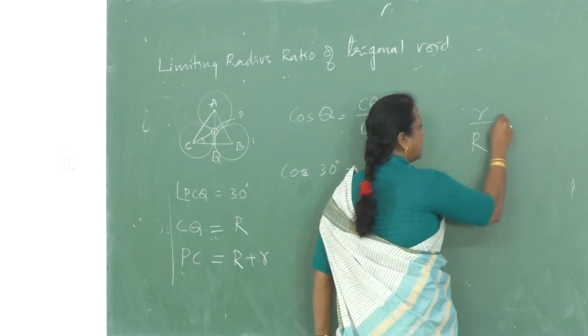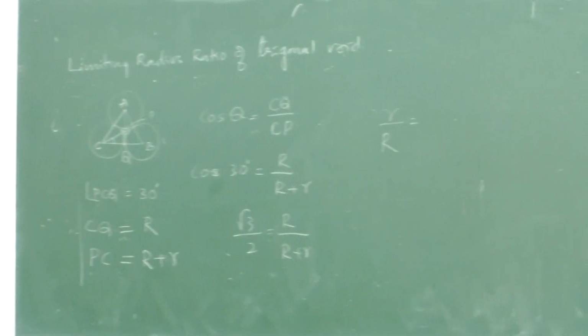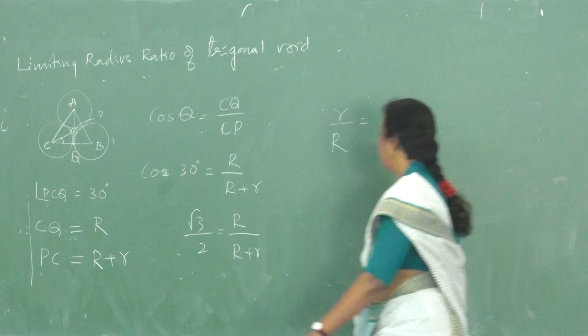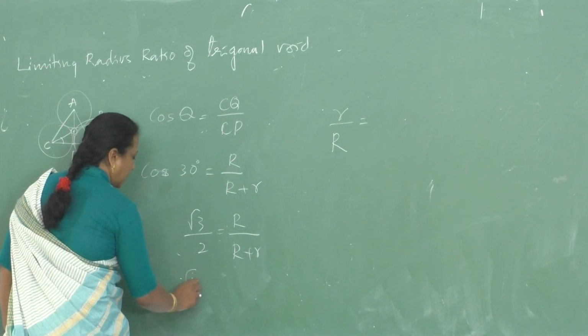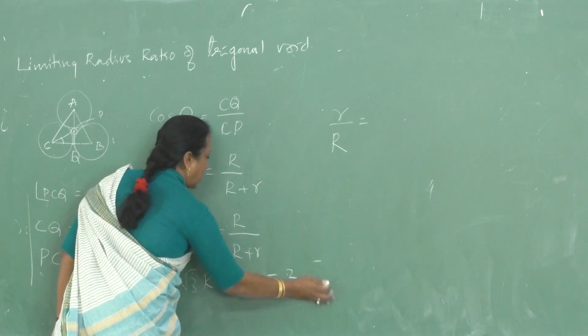r by capital R is equal to, simplify, everyone do it, those who haven't done it, do it. That is the maximum limit of the what? Void size, cation size. The cation should not be less than that size. 0.155 I think. How to do it? √3 R plus √3 r is equal to 2R.